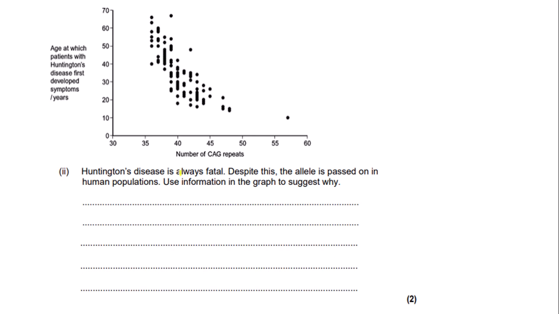Huntington's disease is always fatal. Despite this, the allele is passed on in human populations. Use the information in the graph to suggest why. Right, so as you can see with the general trend in the graph, there is a lot of people that have the age of onset at a higher age, so in their 30s or 40s. Now, generally at these kinds of ages, so older ages, people will have already had children before the age of onset. So this means that the allele is passed on to them.